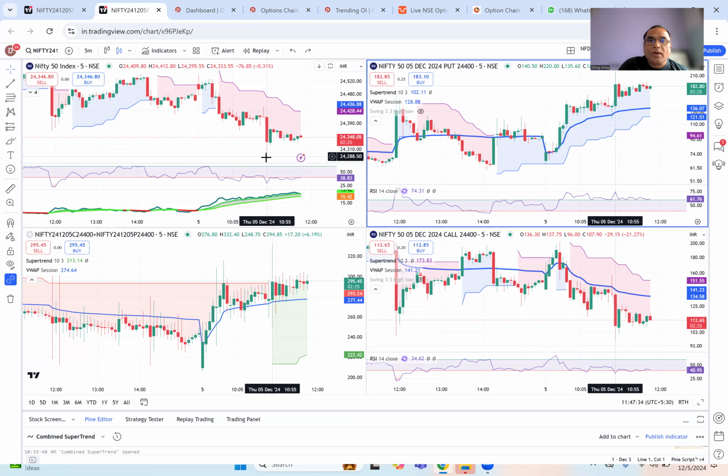And that's the overall way you look at it. You look at the IV behavior or the VIX behavior. You look at the underlying. You look at the straddle. You look at the ATM put and ATM call. And then you decide whether you will be non-directional or directional. And if you are directional, whether you will be on the option selling side or on the option buying side.